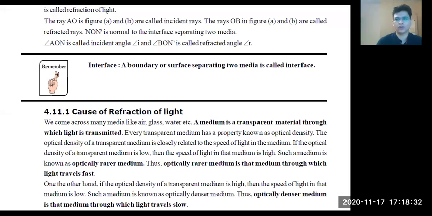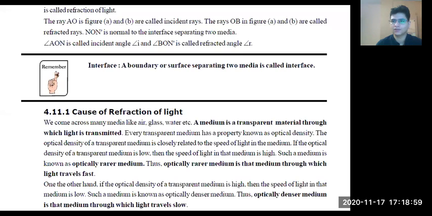Okay. Now, if I ask you, what are the laws? Think about it. Just relate the concept with reflection. When you talk about reflection, we have two laws. What was the first law? The first law states that the incident ray, reflected ray, and normal are in the same plane. I'm talking about reflection, not refraction yet.